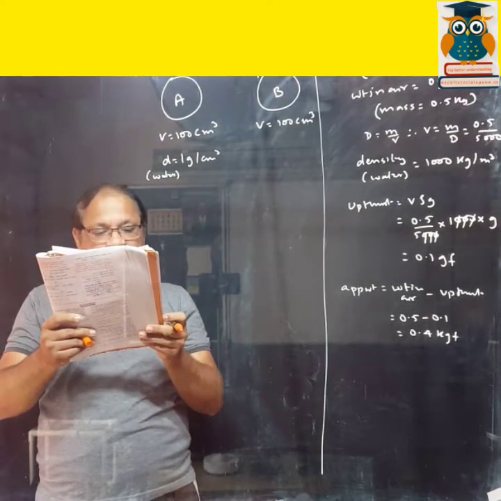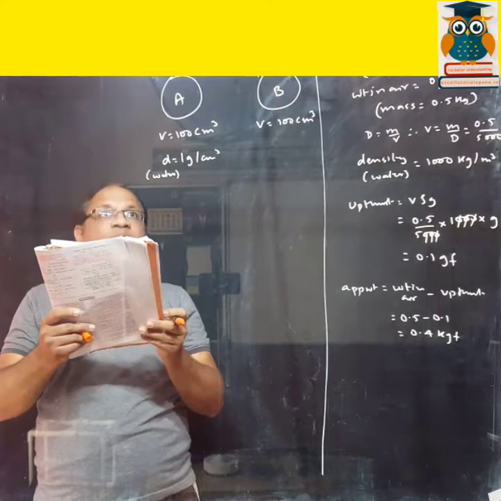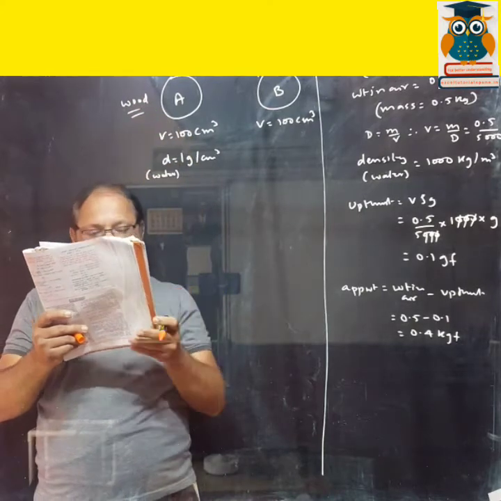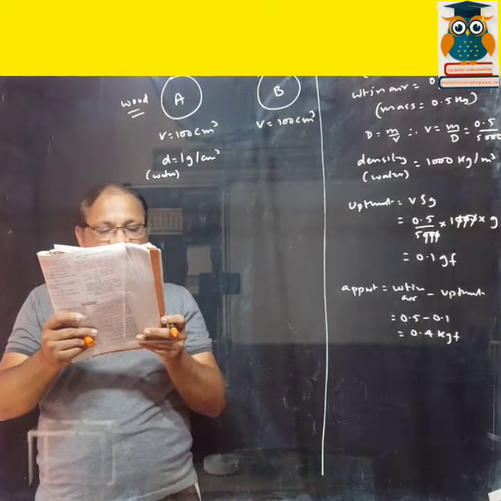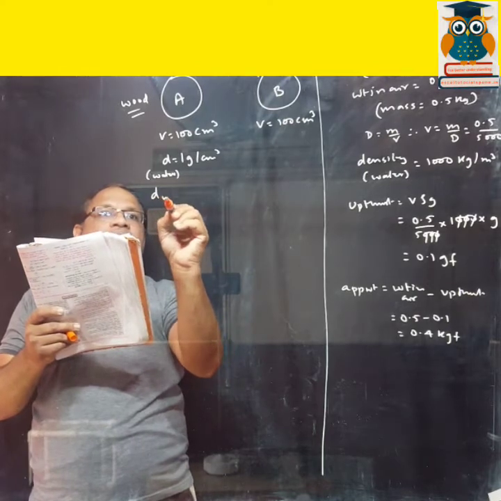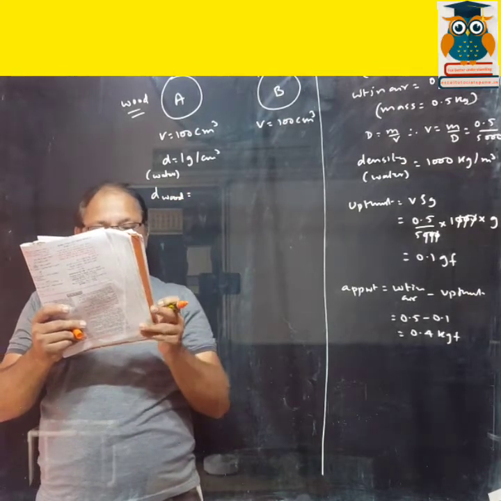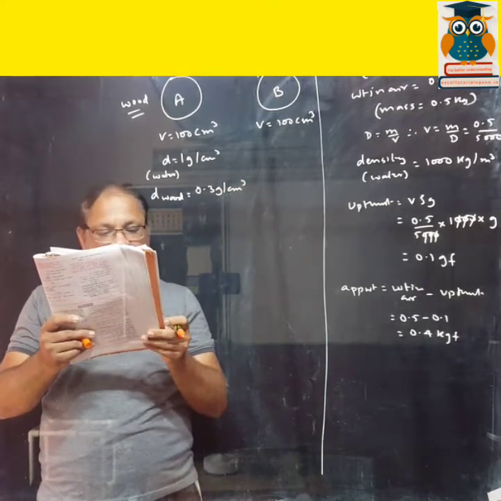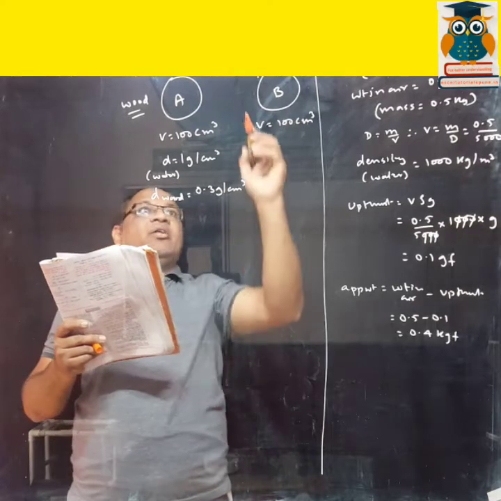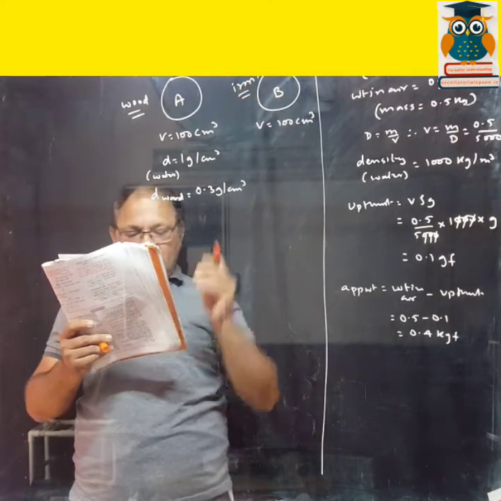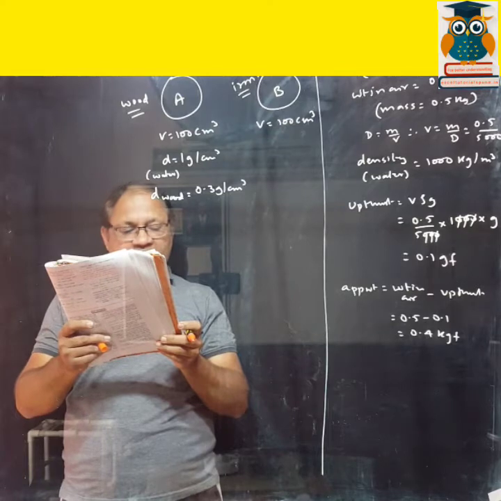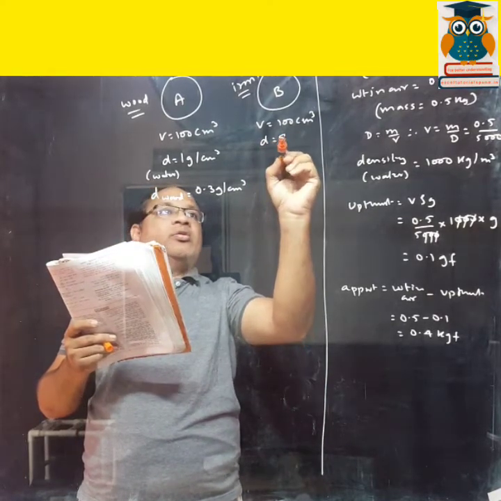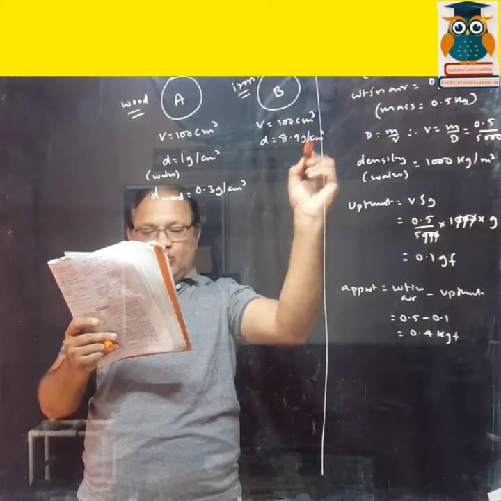The sphere A is made up of wood. Density of wood is 0.3 gram per centimeter cube. And B is made up of iron, and density of iron is 8.9 gram per centimeter cube.